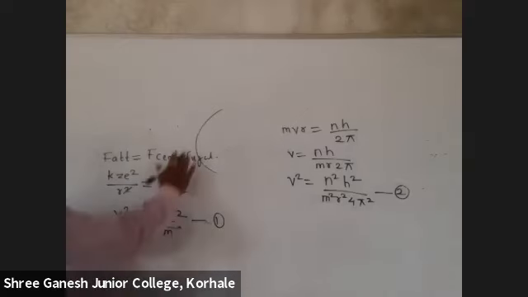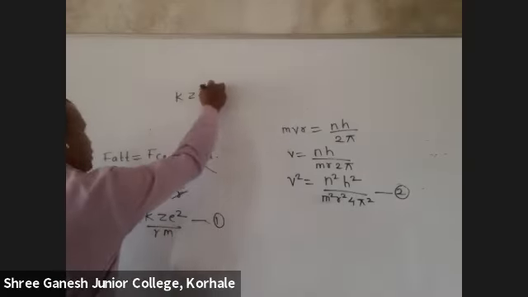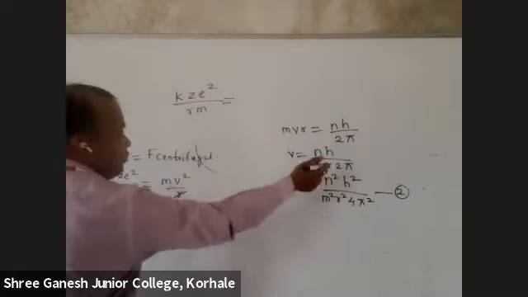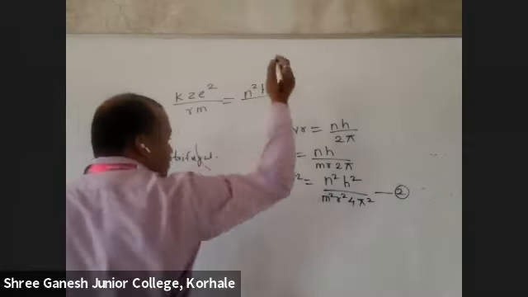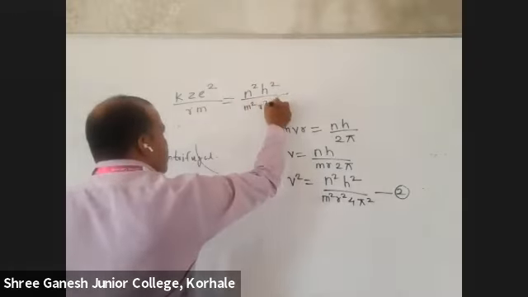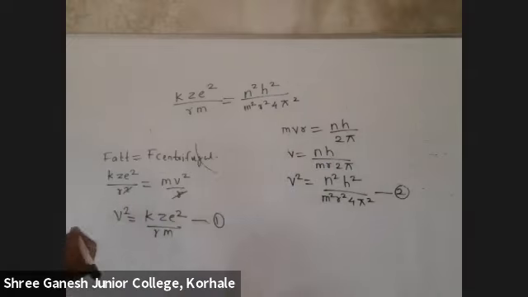Yes. Now equate these two. k z e square upon r m is equal to what is here? n square h square upon m square r square 4 pi square. You see what is being cancelled?